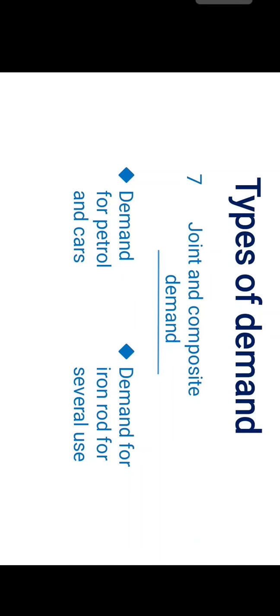Seventh type of demand is joint and composite demand. Demand for petrol and cars jointly is a joint demand, whereas the demand for iron rod for several purposes is a composite demand.